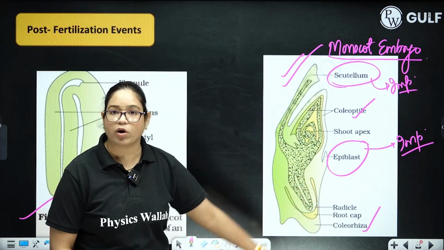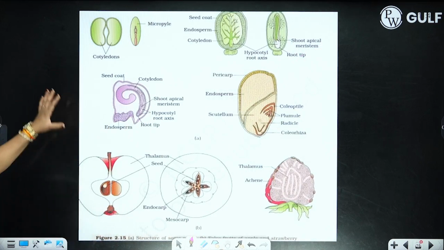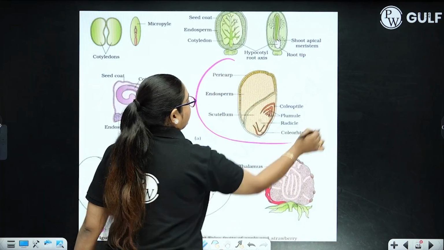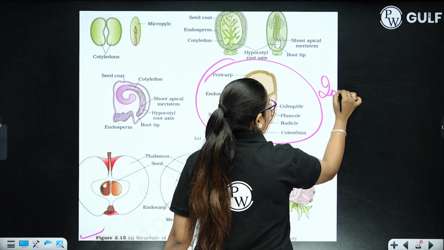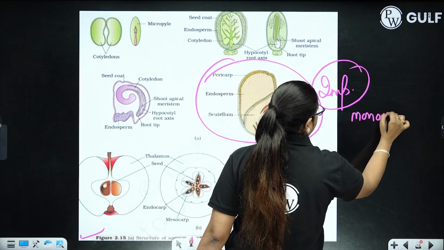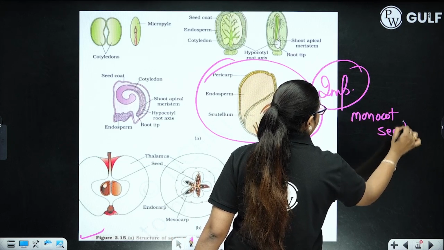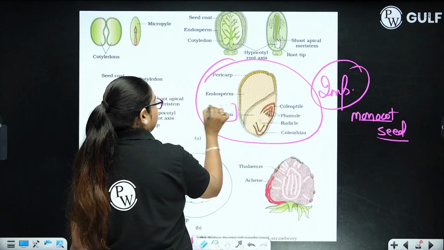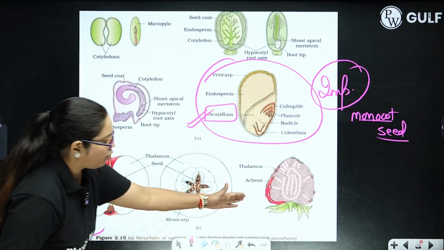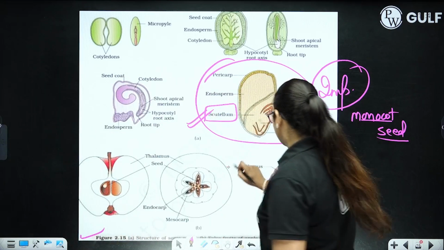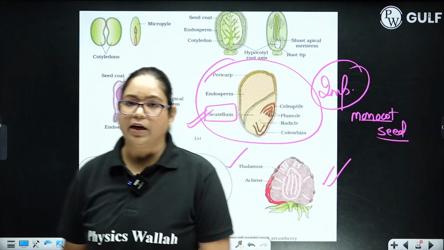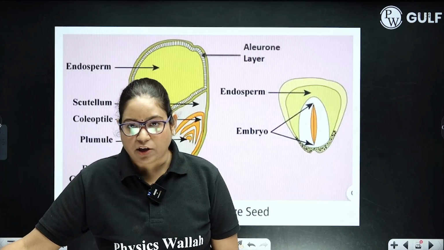Very, very important diagrams. Next, a very simple diagram, the structure of various types of seeds. This is very important. I have already told you. This is the structure of monocot seed. How can you identify it? Because over here scutellum is given. Very important. And these are the figures of your false fruits, that is apple and strawberry. So these were the various diagrams of sexual reproduction in flowering plants.